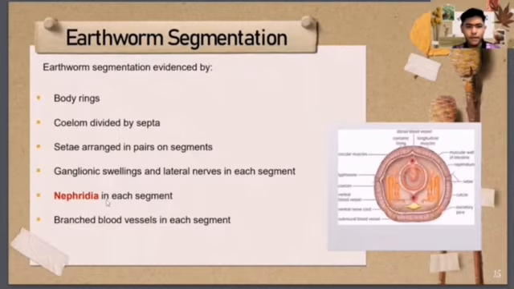Next is nephridia in each segment. Nephridia comes from a Greek word, nephros, which means kidney. Nephridia is a kidney basically. Lastly, there are branching blood vessels in each segment.